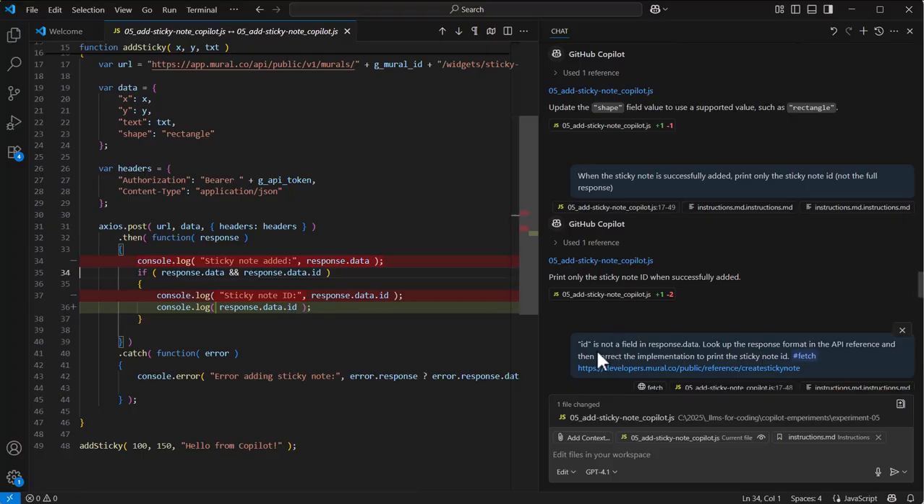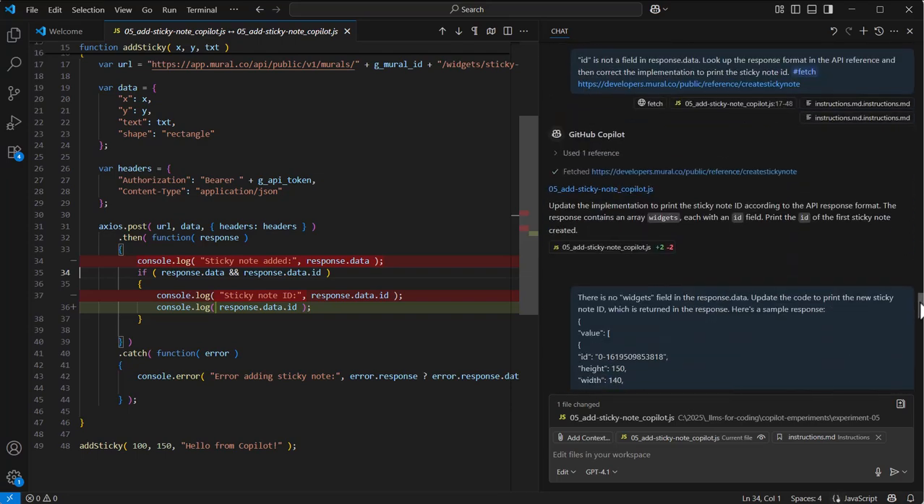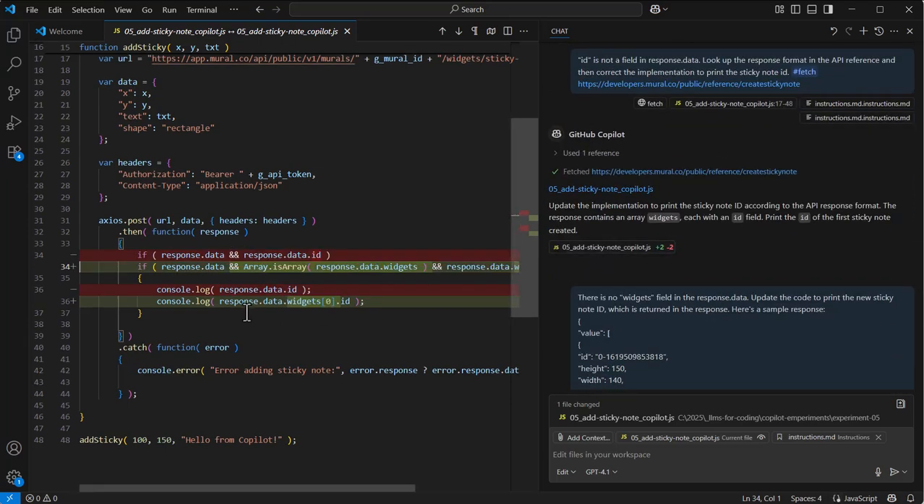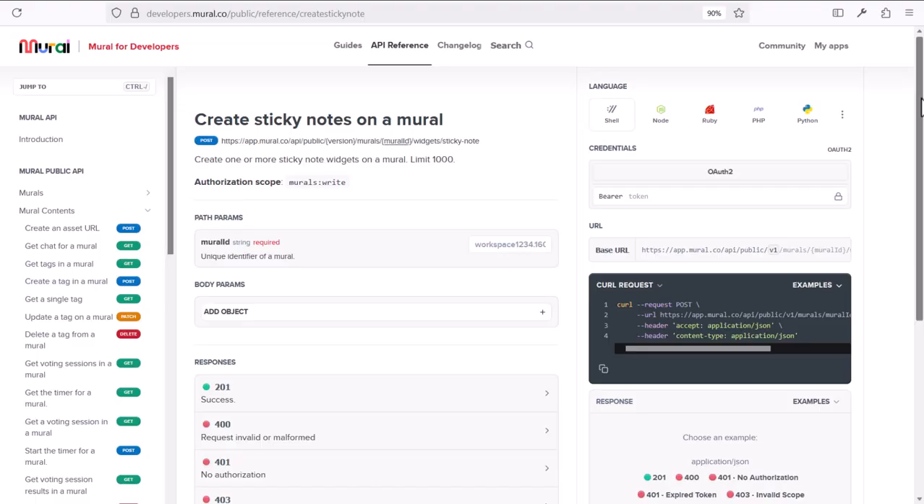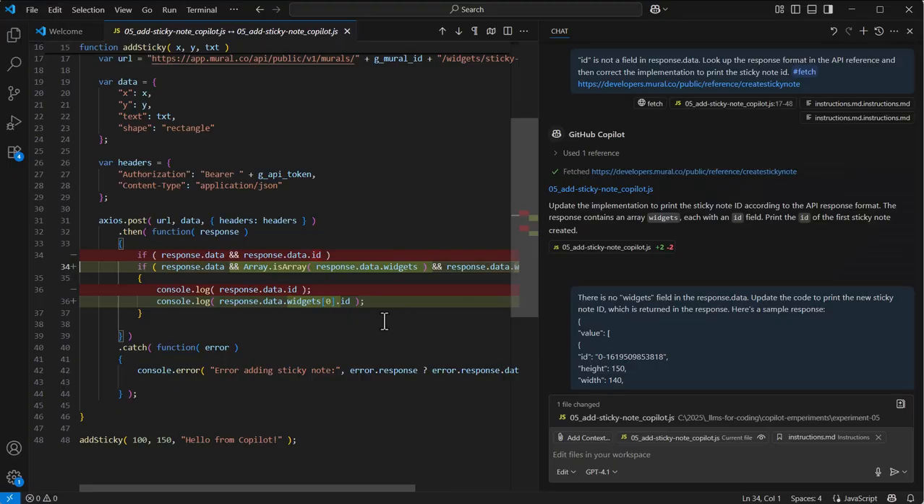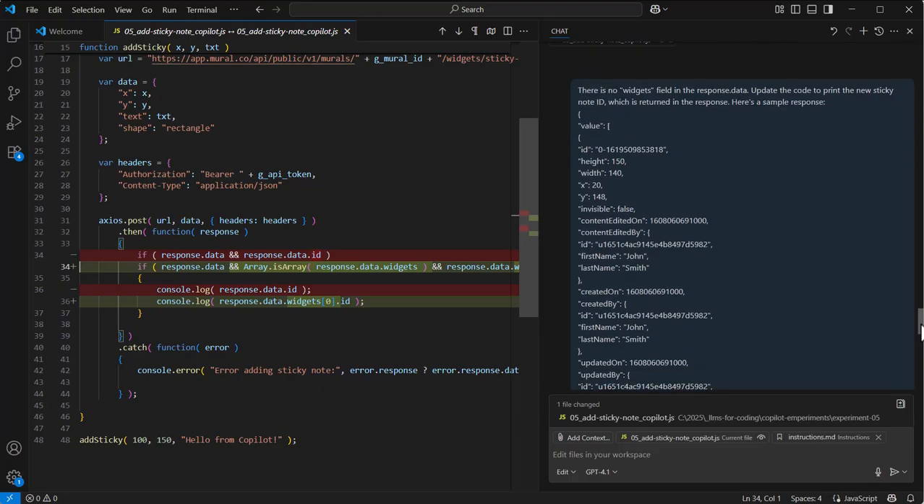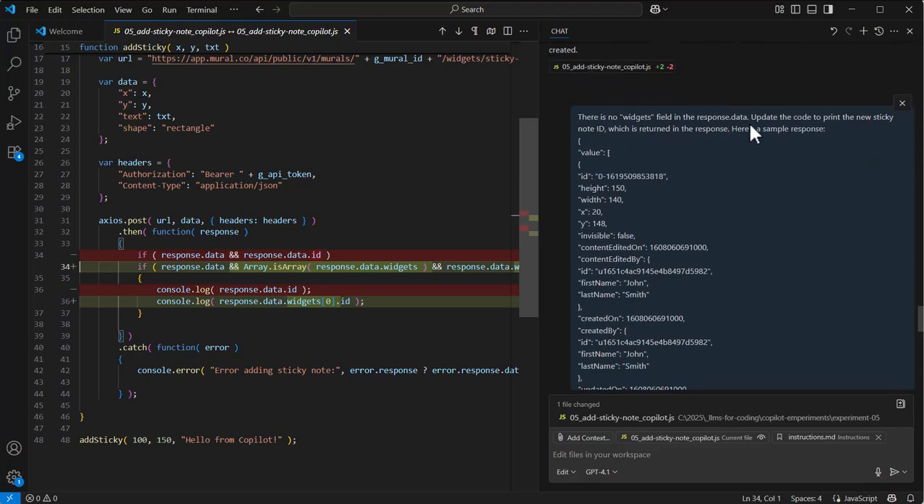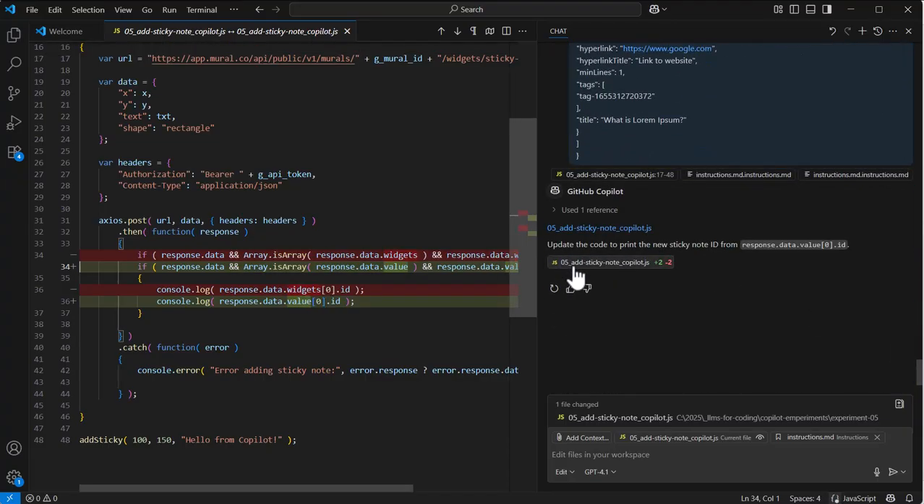So I say, ID is not a field in the response.data, look up the format in the API reference, and then correct the implementation. So when it does that, it changes it into data.widgets as an array, and then it gets the first one, and that's not right. So just like before, we can look in the documentation for a sample. And then just like I did with the read widgets example, I said, there is no widgets field in the response data. Update the code to print the new sticky note ID, which is returned in the response. Here's the sample response.